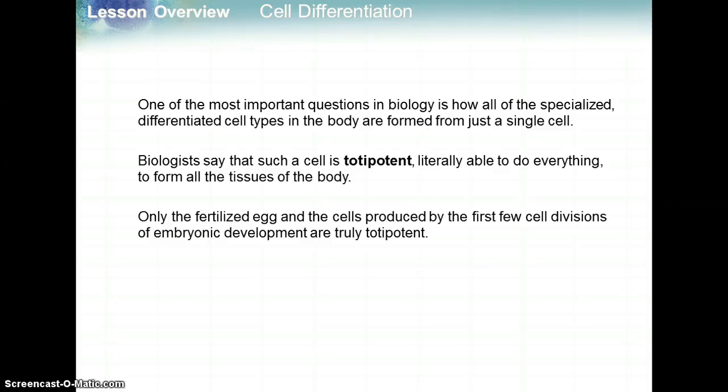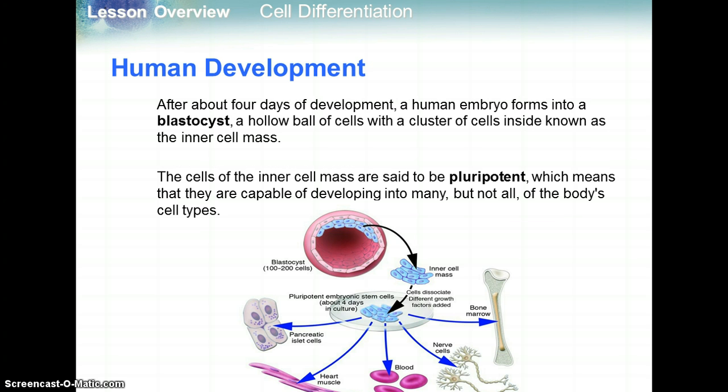One of the most important questions in biology is how all these specialized differentiated cell types in the body are formed from just a single cell. Biologists say that such a cell is totipotent, literally able to do everything. So toti kind of sounds like totally, able to form all the tissues of the body. Only the fertilized egg and the cells produced by the first few cell divisions of embryonic development are truly totipotent.